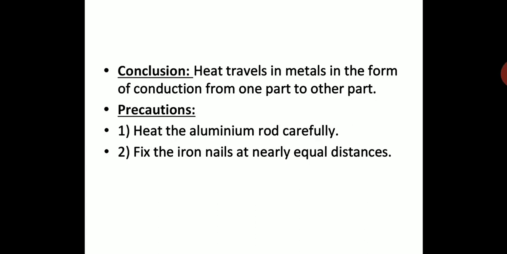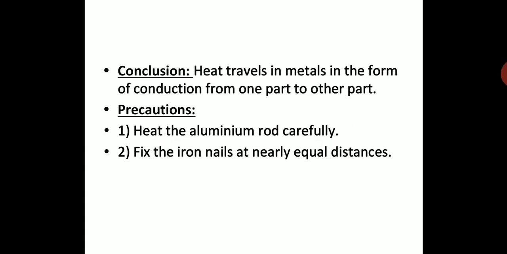With this experiment it is very clear that transfer of heat takes place in solids with the help of the molecules, without the movement of the molecules, just passing of heat from one molecule to the other. So this concept is very clear with the experiment. You have to take down this conclusion.